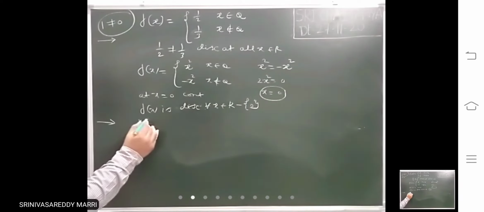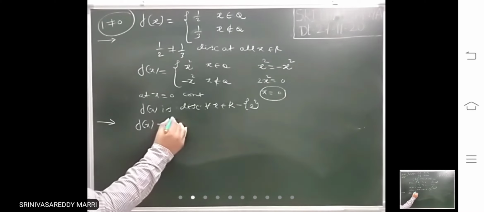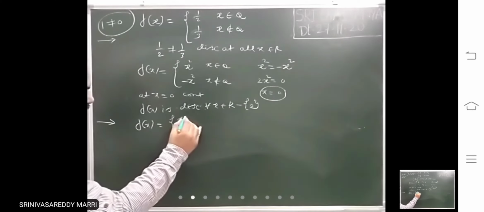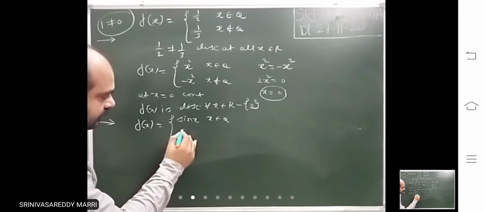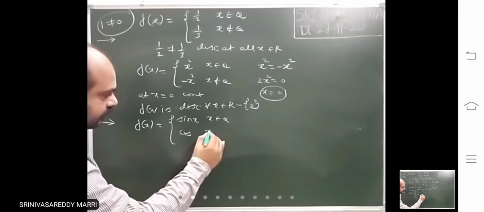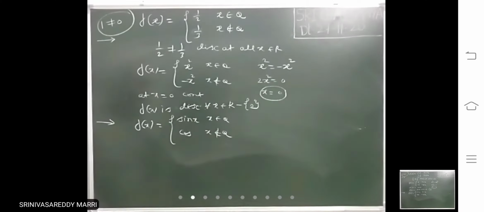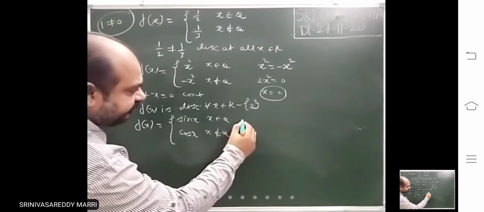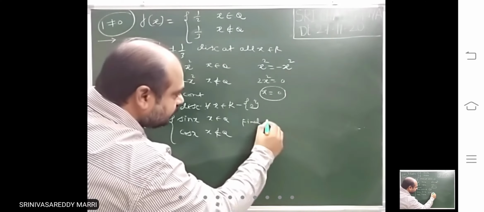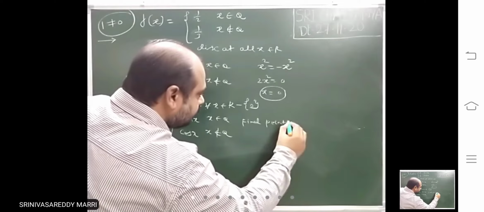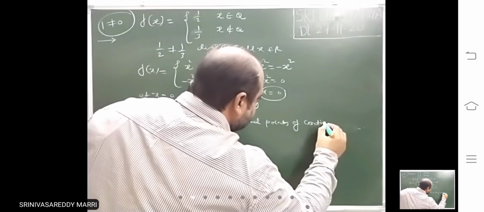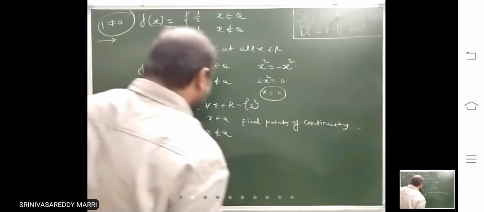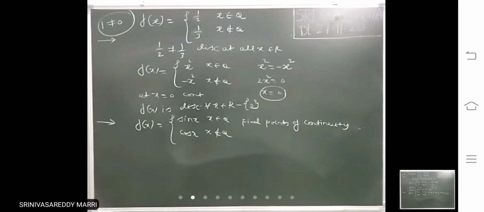Suppose it is defined like this. We have to find points of continuity.